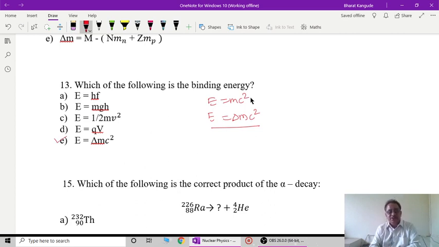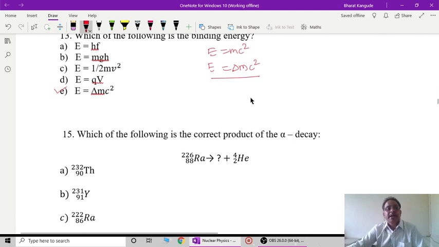So E = hf is for electromagnetic radiations. mgh is the classical potential energy. 1/2 mv² is again kinetic energy measured classically, and E = qV applies whenever a charged particle is accelerated through a potential, where the gain in its kinetic energy is given by E = qV. So the most appropriate answer is E = Δm c². That gives you the amount of energy released in the process, which is nothing but the binding energy.